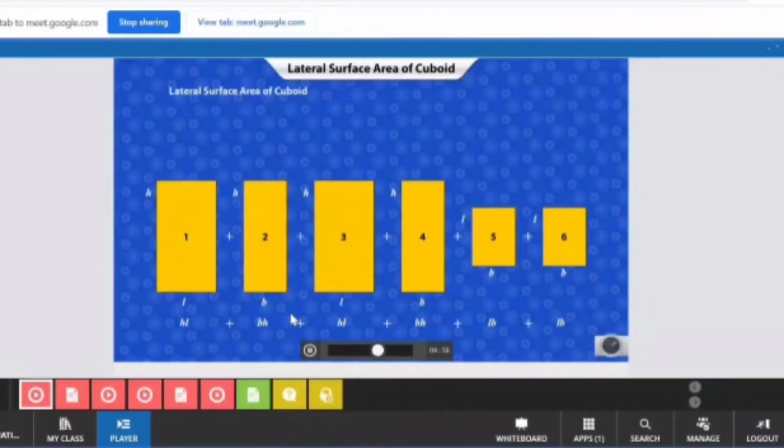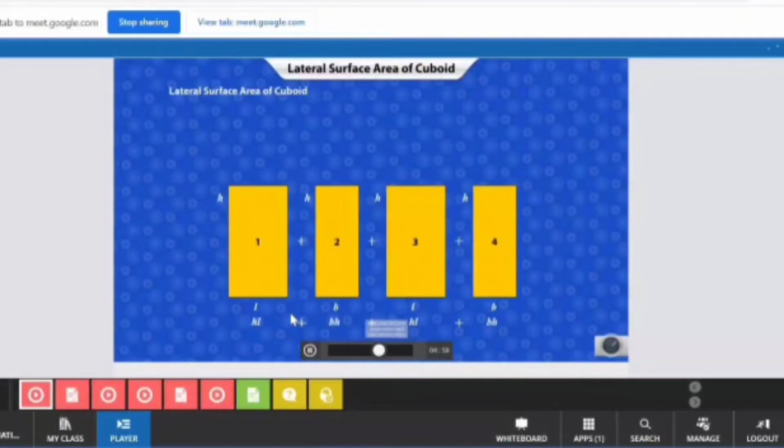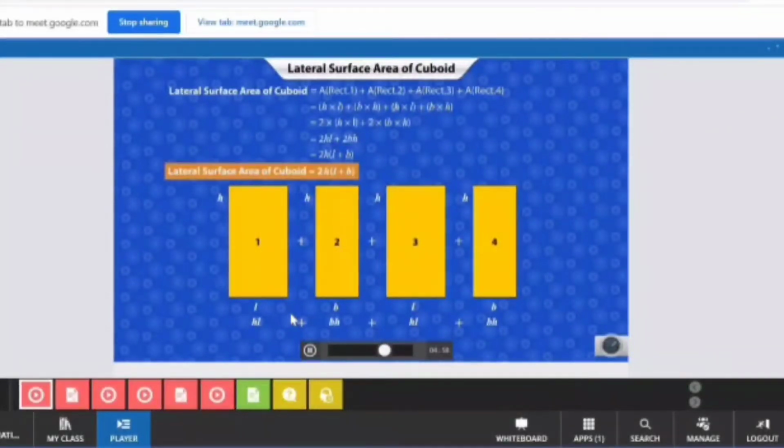To find the lateral surface area of a cuboid, we need to add only the areas of the rectangles that form the lateral faces of the cuboid. In other words, we add the areas of rectangles 1, 2, 3 and 4. On substituting the values and simplifying further, we get the formula for the lateral surface area of a cuboid.